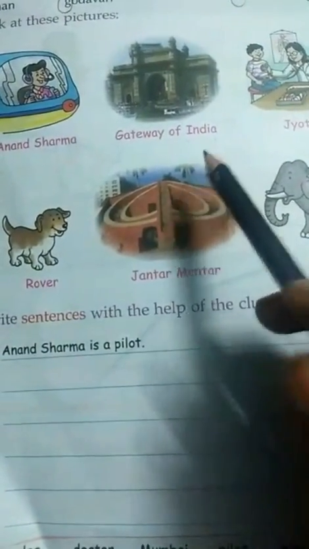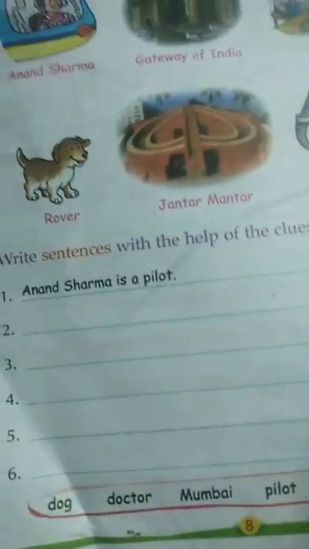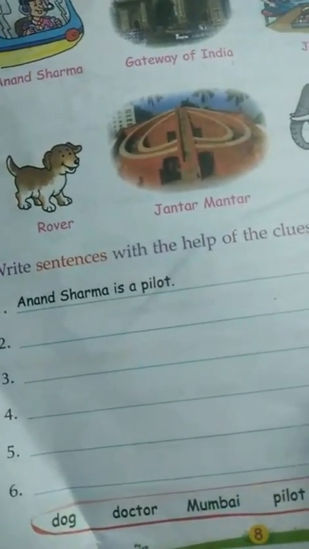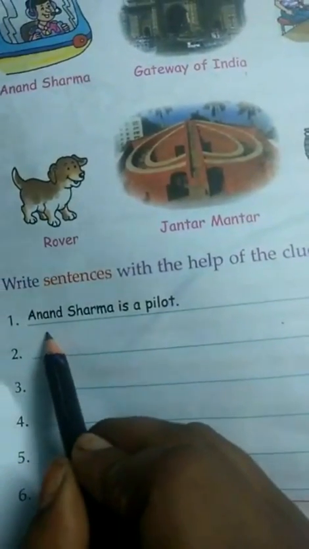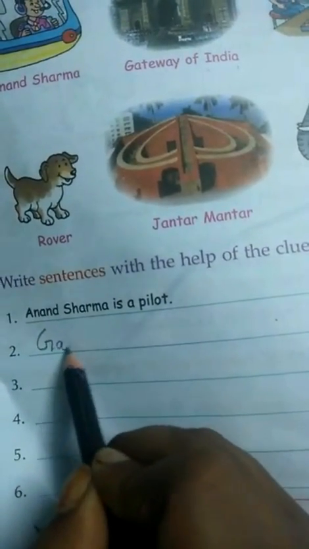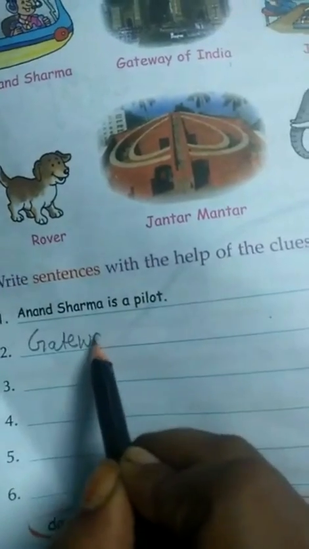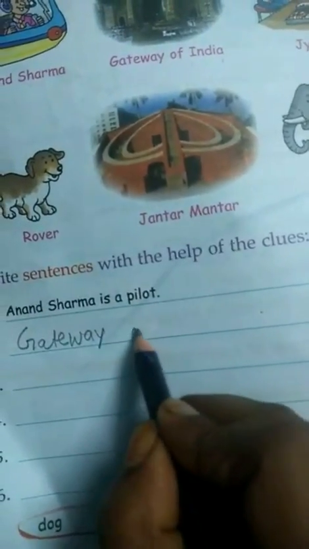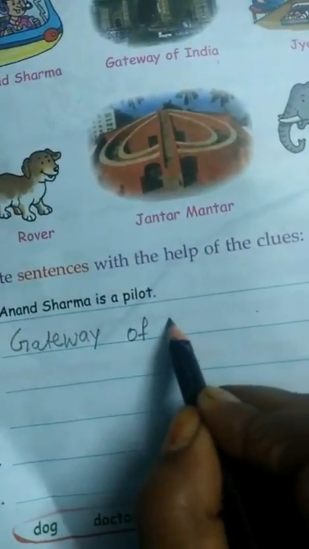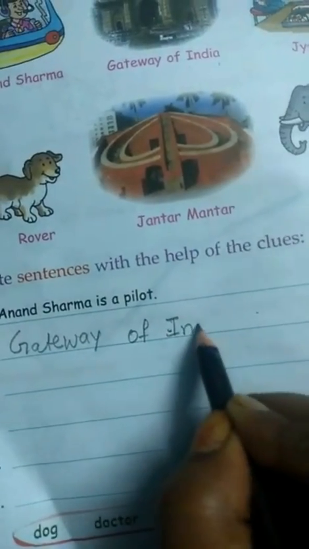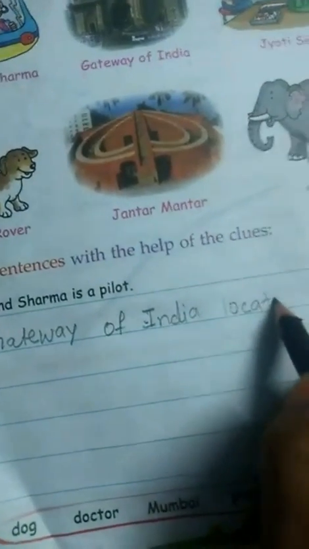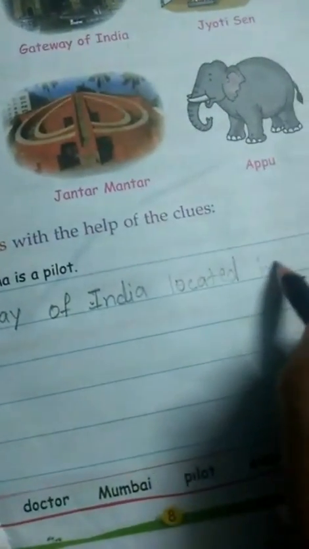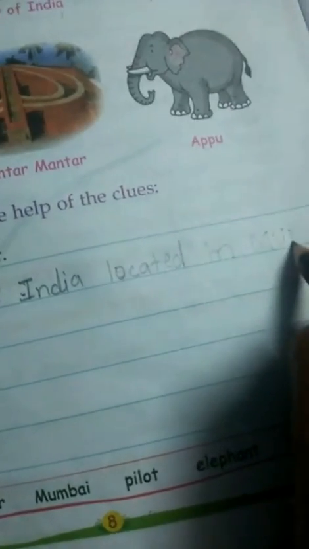Gateway of India. Where is Gateway of India located? Gateway of India is located in Mumbai. So you can write here, located in Mumbai.